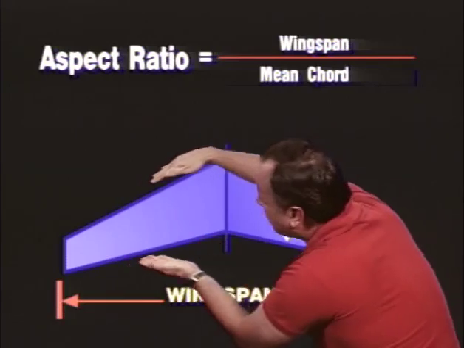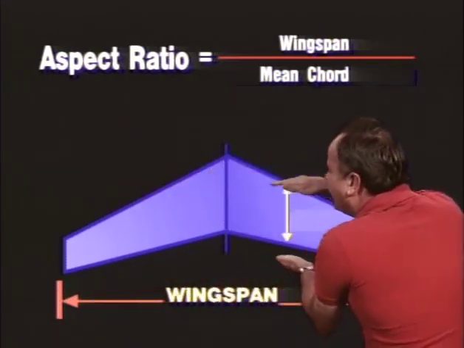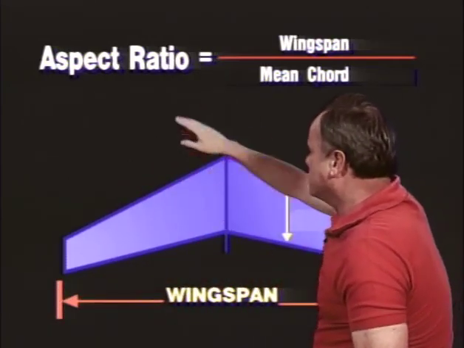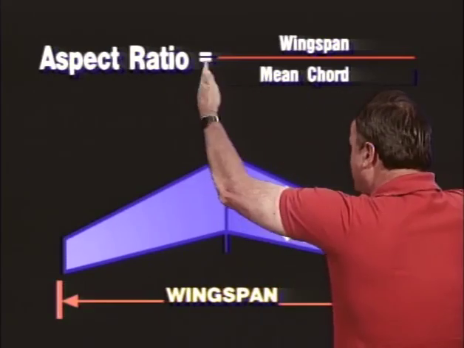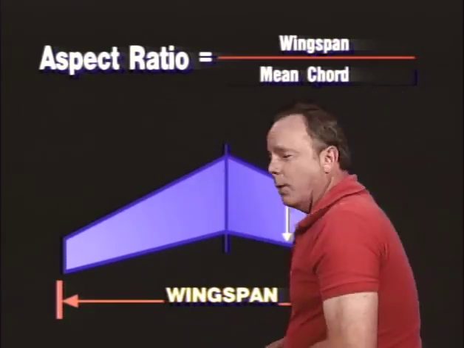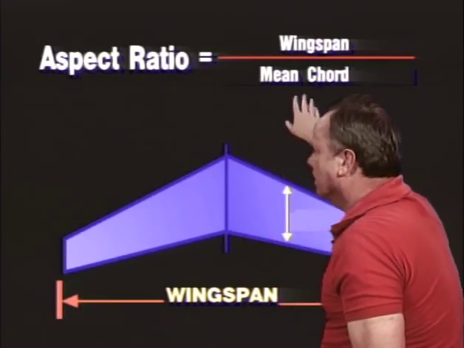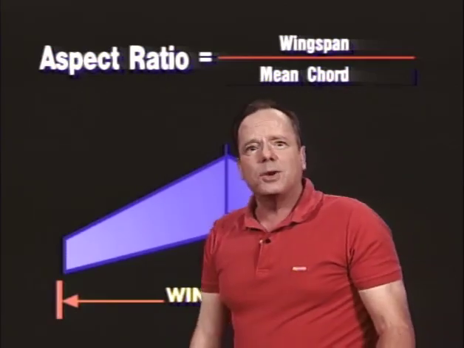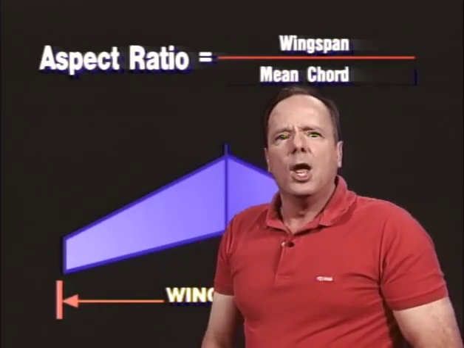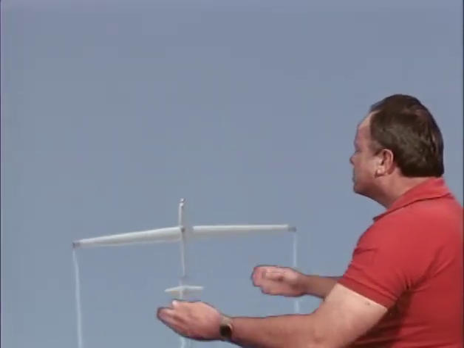Now, sometimes wings' chords will change, so you can take the average chord. So the aspect ratio is actually the ratio between the wingspan, which is tip to tip, to the chord. And they call that the mean chord, by the way. That's the average chord, so we'll call it the mean chord. What kind of wings would have a high aspect ratio? Well, it's one that you want to be able to fly slowly.